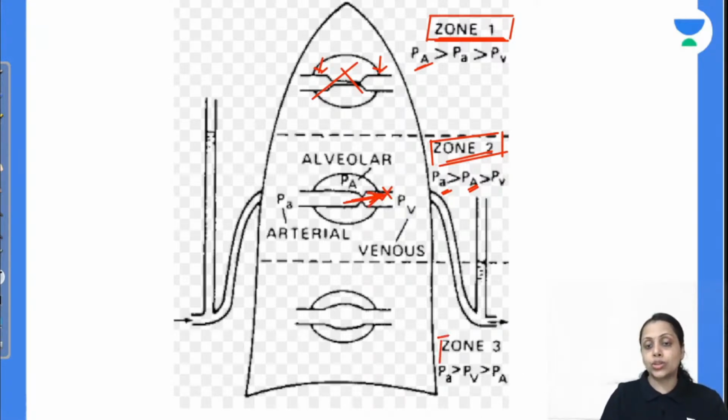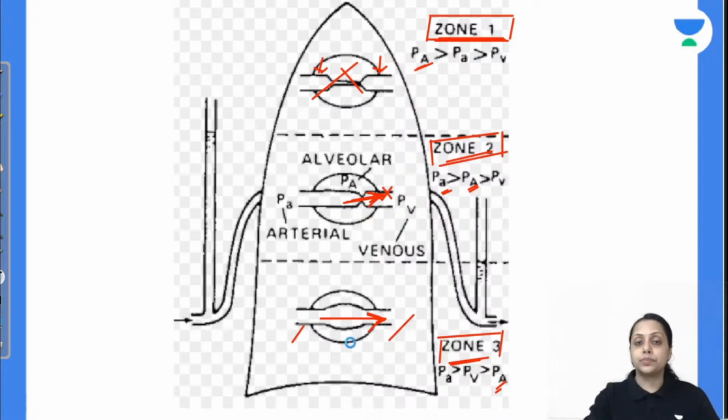Last one, that is zone 3, that is present at the base of lung, and at the base of lung हमारा सबसे least होता है alveolar pressure. So artery भी compress नहीं होगी, vein भी compress नहीं होगा. So there is a continuous blood flow in zone 3. So this is about the perfusion.